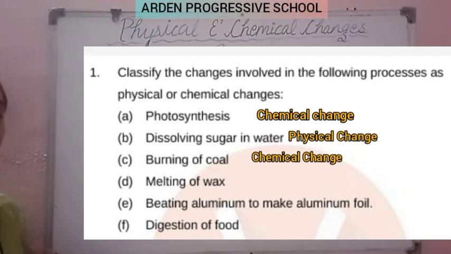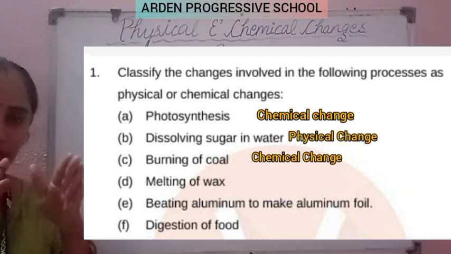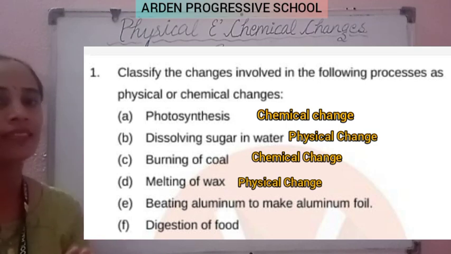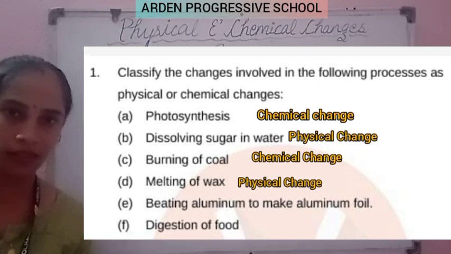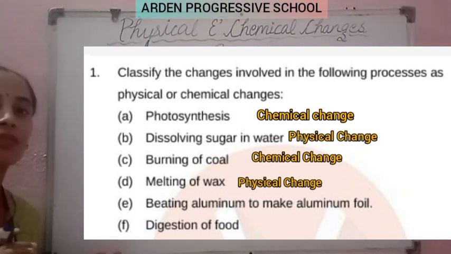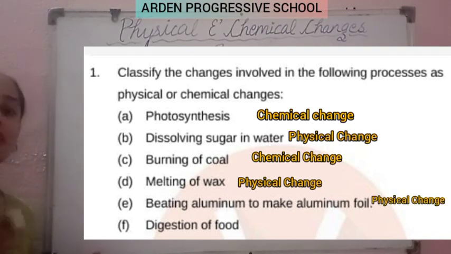Students, in this both types of changes take place. But for the melting of wax, when we burn a candle, its wax melts. So it is generally a physical change. Clear? Next is beating aluminium to make aluminium foil. It is also a physical change. The aluminium only gets converted into a different shape. Clear? The properties of the aluminium sheet remain the same. So this is a physical change.